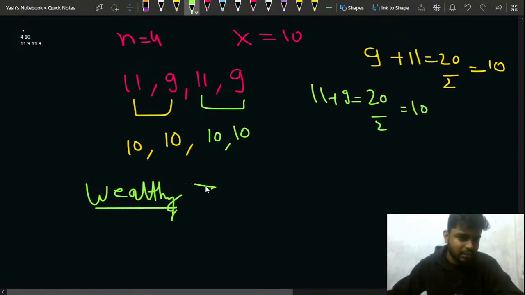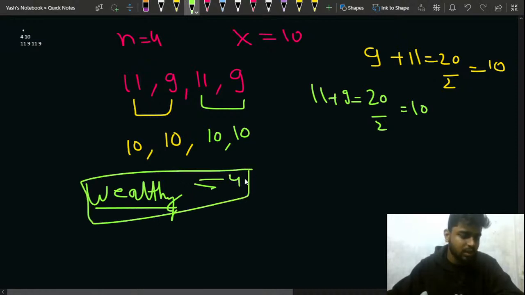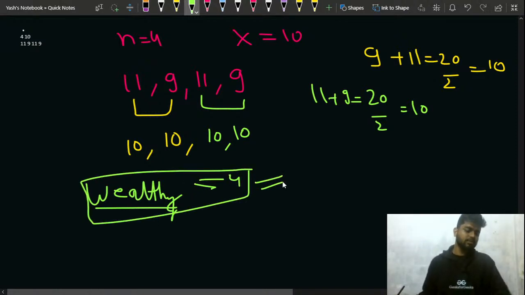So the wealthy people count is nothing but 4, right? For this case, does everyone agree on this? The count of the wealthy people for this test case is nothing but this. Everyone agrees on this?